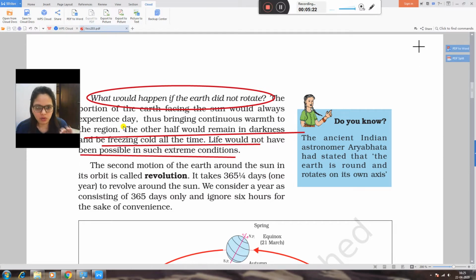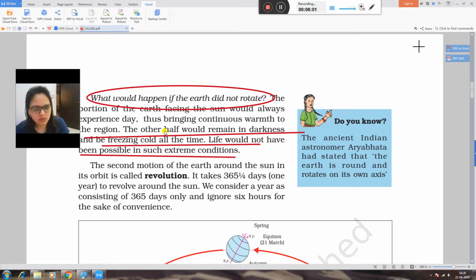The face of the earth that receives the direct rays of the sun, if the earth stopped rotating, would get continuous warmth. The other half would remain in darkness, freezing cold all the time. Life would not be possible in such extreme climate conditions.